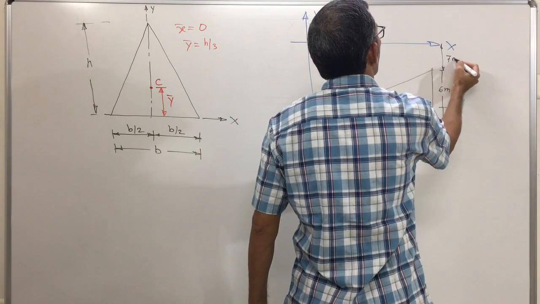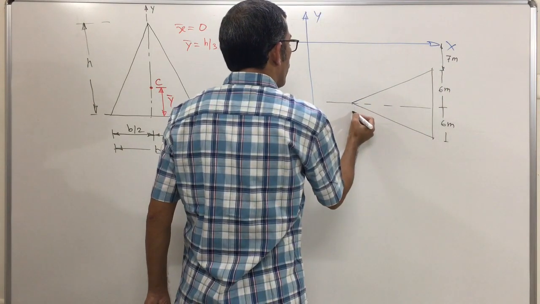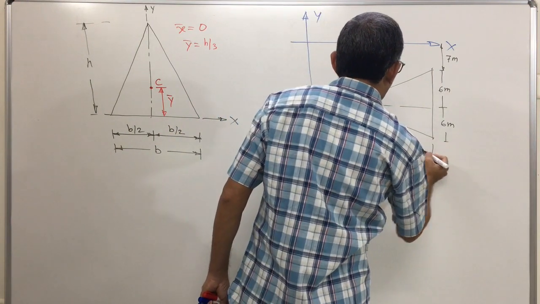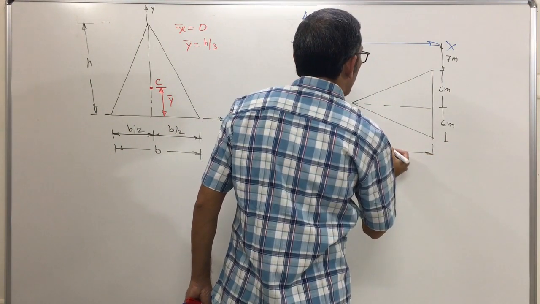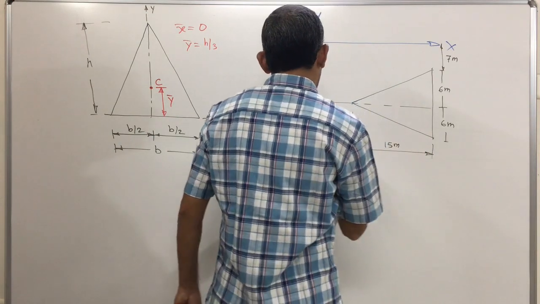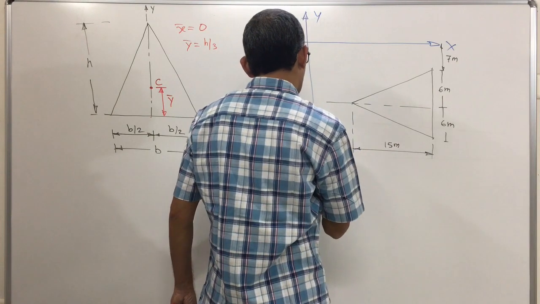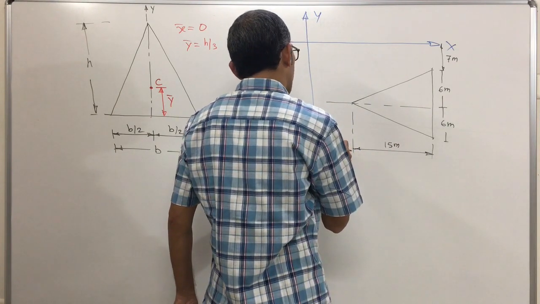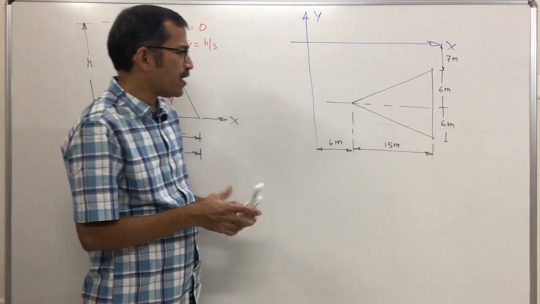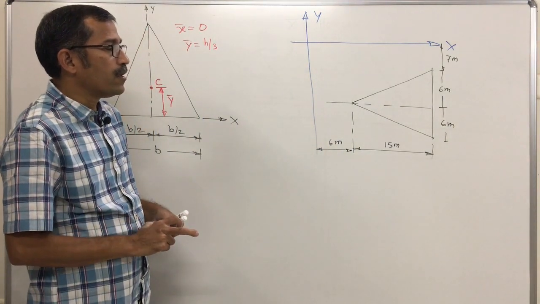This is 7 meter. Then from this corner, this dimension becomes the height of this isosceles triangular lamina. So this will be, suppose, 15 meter, and this dimension given is 5 meter, 6 meter you can say. Okay, random approximate values I am taking.